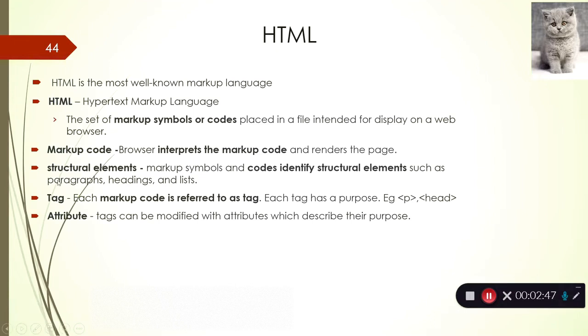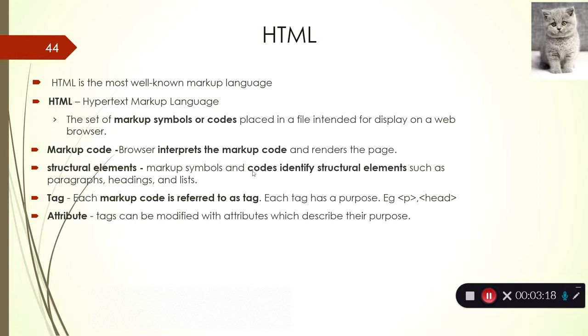Structural elements. The markup code is a kind of symbols, and each symbol identifies a structural element. Structural elements are the components of a web document, like paragraph, heading, list, images, videos and audios.